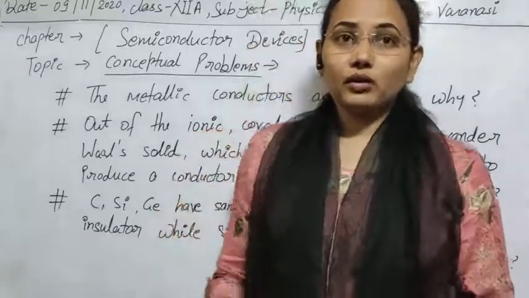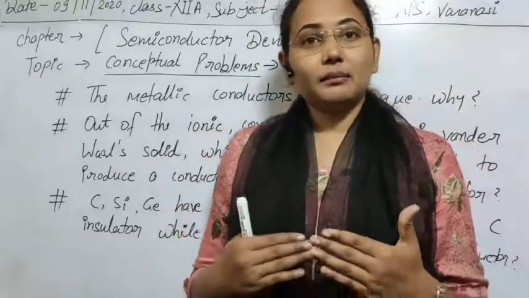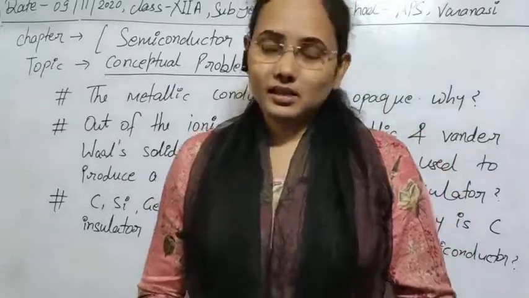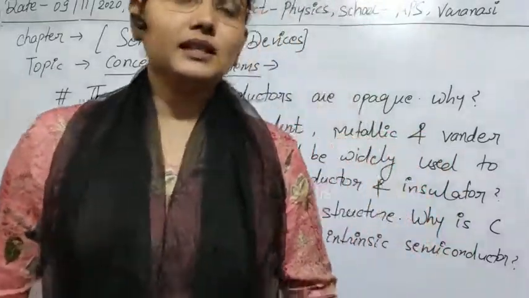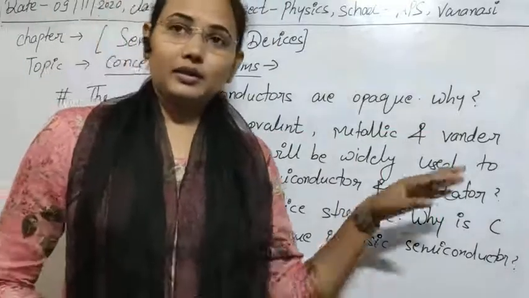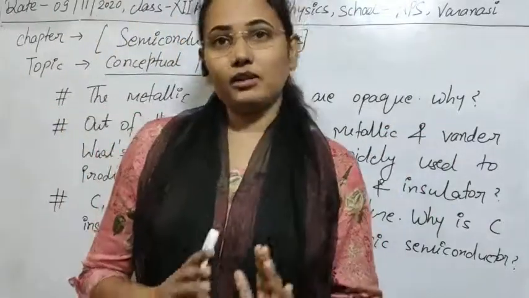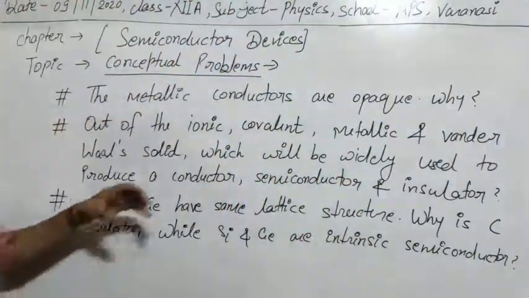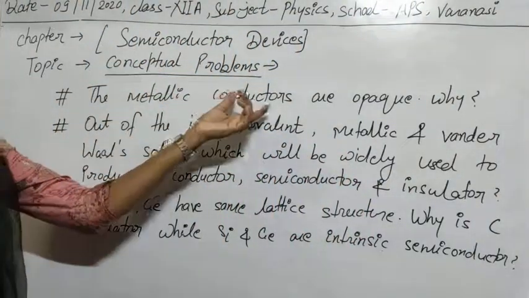But how can we do it? According to that, there can be a number of conceptual problems here. So I have taken that today. Let's see the questions one by one. I have written all the questions on the board and I will explain with the help of this. So the first question is that metallic conductors are opaque.